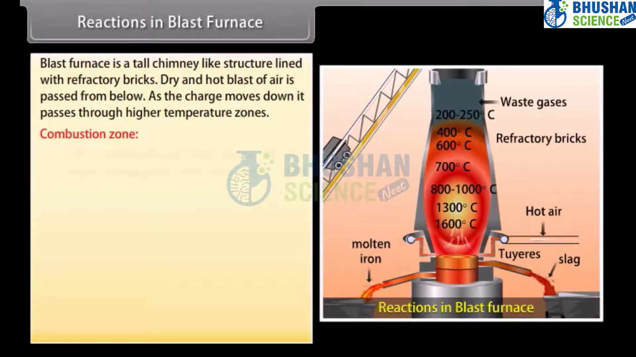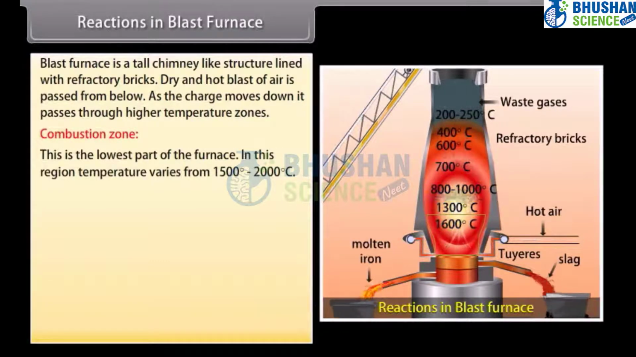Combustion zone. This is the lowest part of the furnace. Here, coke burns in the hot blast of air. In this region, temperature varies from 1500 to 2000 degrees Celsius.